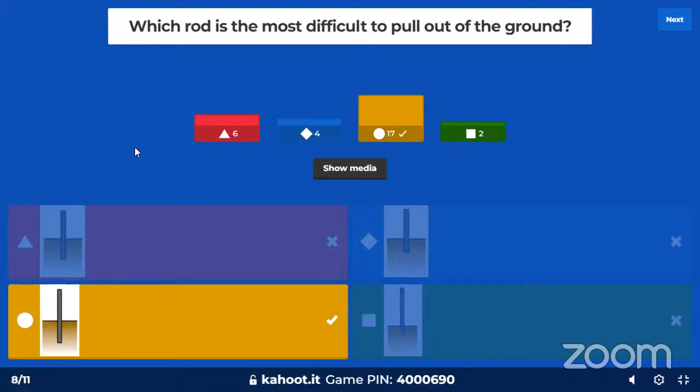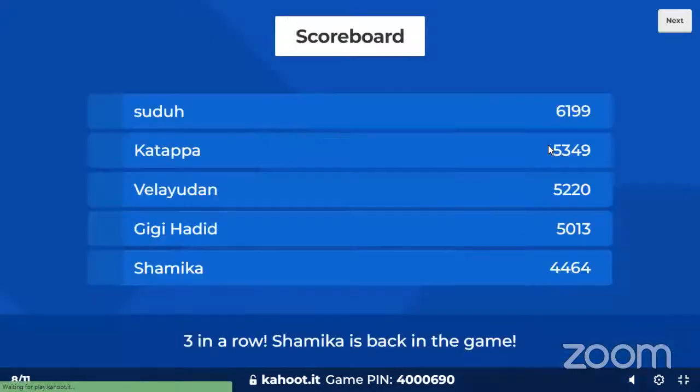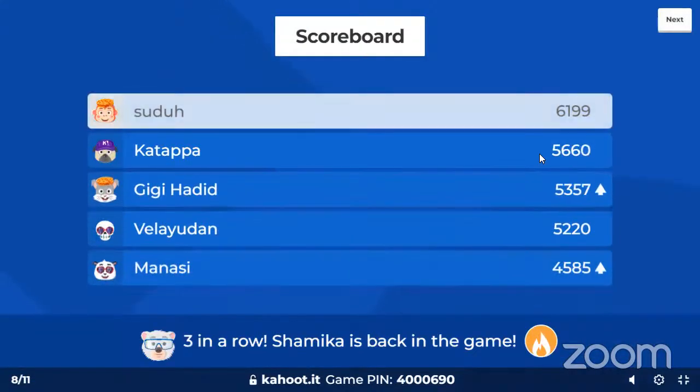I think that's also correctly answered by most of them. Most of you got it correctly. Let's see if the leaderboard has changed. Yes, there's been a slight change in the leaderboard. Manasi is making a comeback with 5,000 points. Velayathan is still there. Gigi Hadid, Katappa, and Sudu.